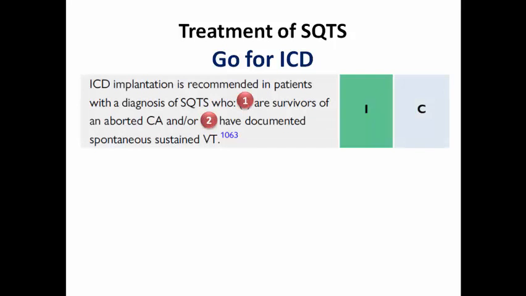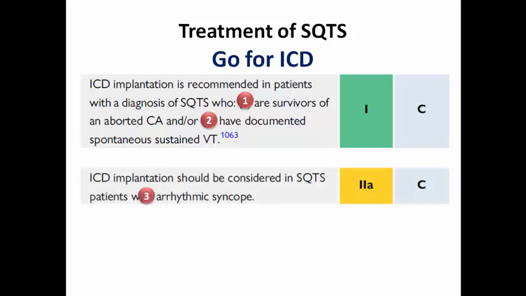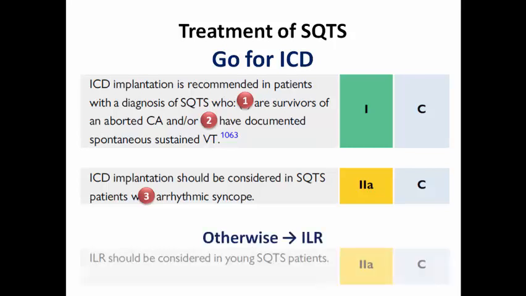The first line treatment in short QT syndrome is to go for ICD in patients who are survivors of aborted cardiac arrest or with documented spontaneous sustained VT, and also in patients with arrhythmic syncope. So there is no role here for medical therapy at first, as in long QT and CPVT. Otherwise, the patient should have an implantable loop recorder, especially young patients who don't have the other previously mentioned features.